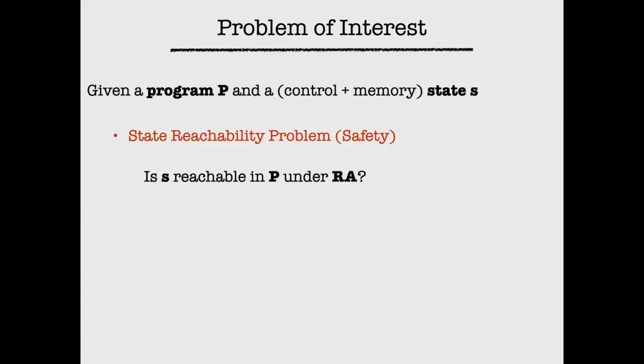So the problem of interest here is that we are given a program and also a state S. It can be just a control state or control plus memory, whatever it is. And we are interested in safety verification. Safety verification boils down to reachability. The question is, can we check if a particular state S is reachable under the release acquire semantics?